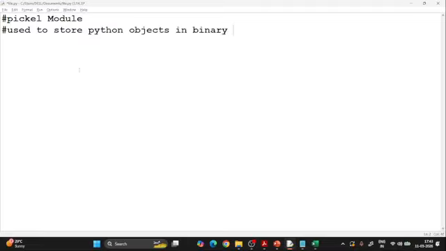That means in binary files. That means whatever I am going to store, the Pickle module is generally used with Python whenever we have to store, like in a database and all. Binary means it will be in a file which is encrypted. I don't want to see anything in the file. When I was storing any other line, like Python is useful, I was able to see it. So I don't want it to be like that.